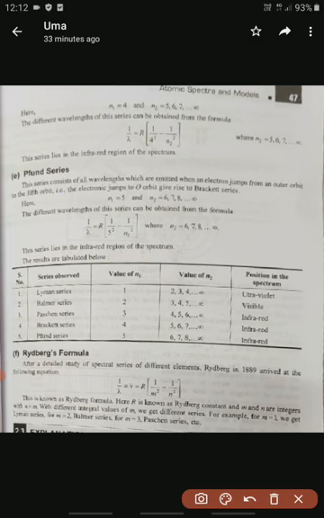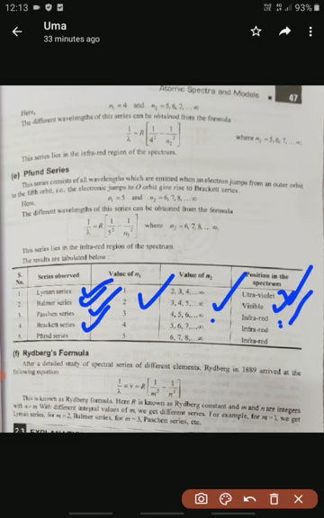Okay, so this is the summary. In the case of Lyman series, n1 is equal to 1 and n2 you can substitute 2, 3, 4, any value. This lies in the ultraviolet region. Balmer series, n1 is equal to 2 and n2 is any higher value. This lies in the visible region. Paschen series, n1 is equal to 3 and n2 is equal to 4, 5, 6, any value. This lies in the infrared region. Brackett and Pfund series also lie in the infrared region. So we have to remember all the series: Lyman, Balmer, Paschen, Brackett and Pfund.